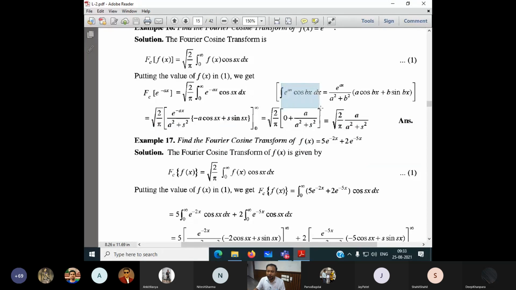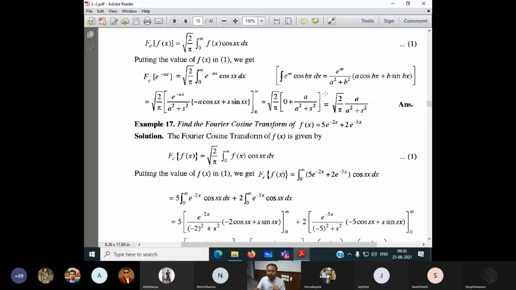These are listed out. I think I had said in semester 1, when I was taking class for you people, I hope I had sent some number of standard formulas of the integrations. I'm confused whether I had shared it with you people in semester 2 in the civil branch, but I had shared one document where all the standard formulas of the integrations are mentioned very clearly. So the integration of this we know directly from the standard result here. Nothing to do in the integrations because you know this is a standard result. Now put it and put the limit, then I can get this, the Fourier sine transform.